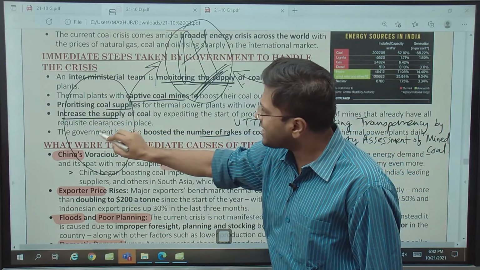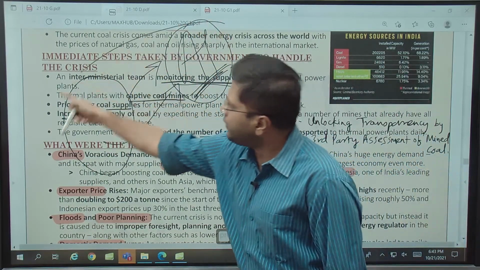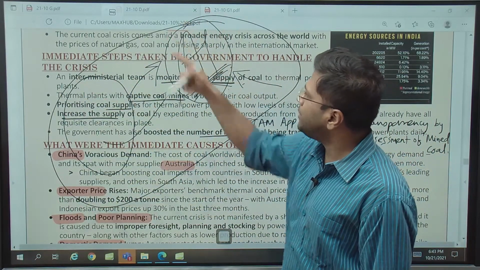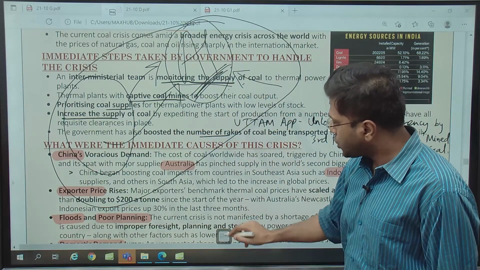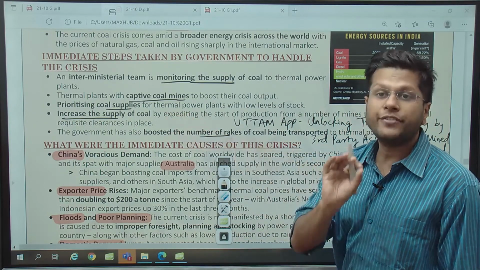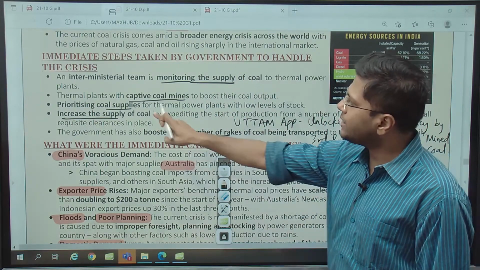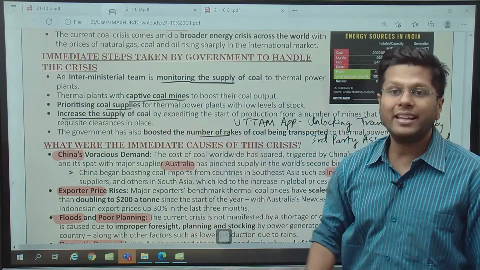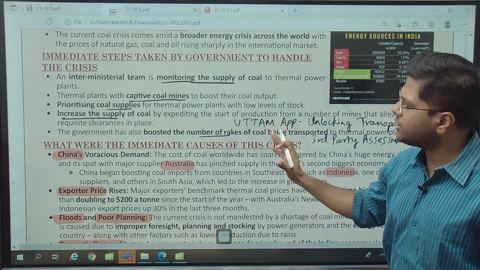Only these mines can provide energy to only this aluminium plant, and this could be for Hindustan Ispat Nigam Limited, this could be for a private body, anybody, but it is only dedicated to them. So the government has now amended this rule and said that captive coal mines can sell 50% of their production outside as well. So this is one important amendment. Along with that, the government has said that they will increase the supply of coal also through Coal India. So these are some important changes they have done.